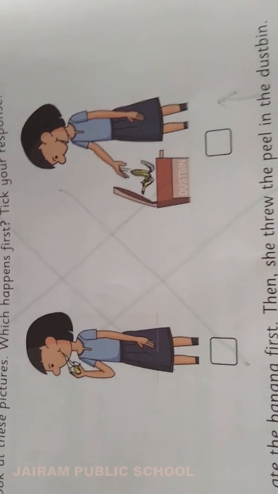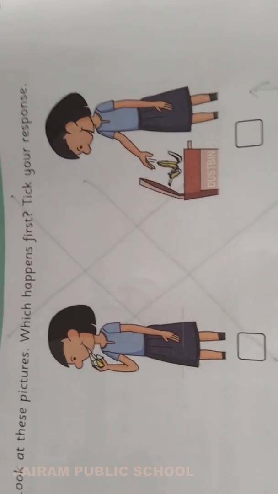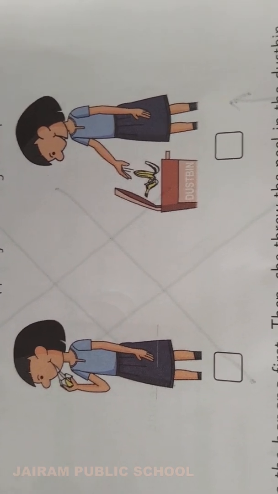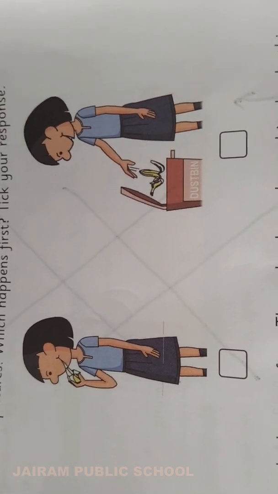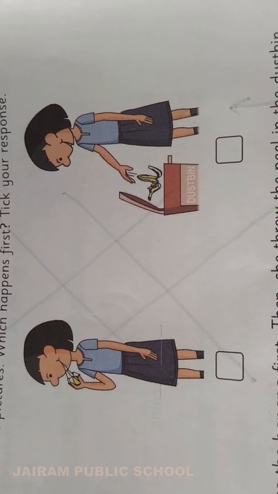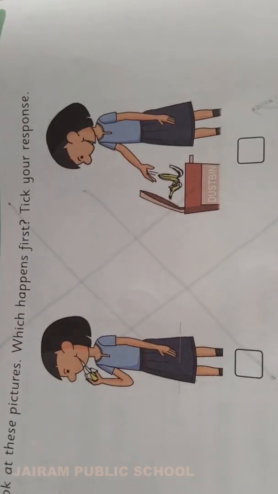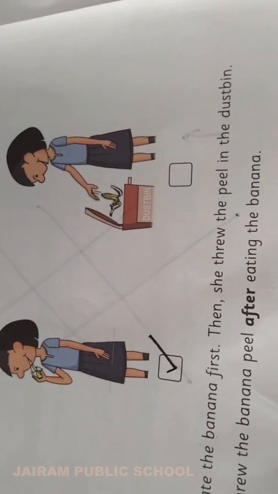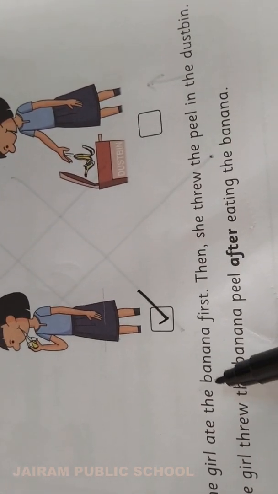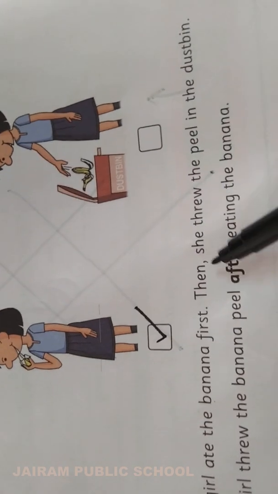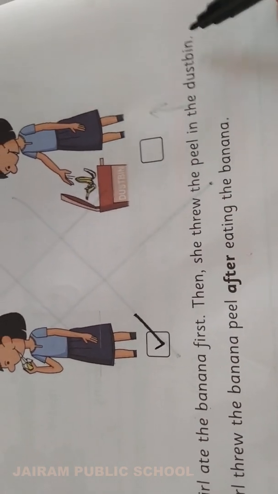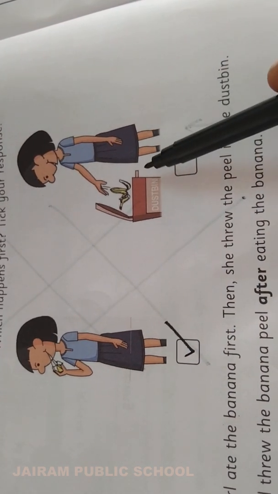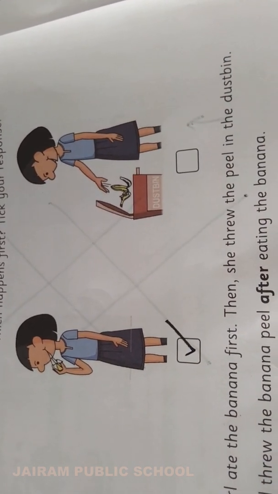See here, in the first picture the girl is eating a banana. And in the second picture, the girl is throwing the peel. Which will happen first, children? Yes, first we will eat the banana. So tick it in that box. The girl ate the banana first. Then she threw the peel in the dustbin. She ate the banana first. Then only she will throw the peel in the dustbin.